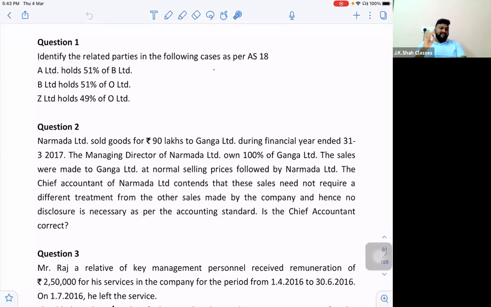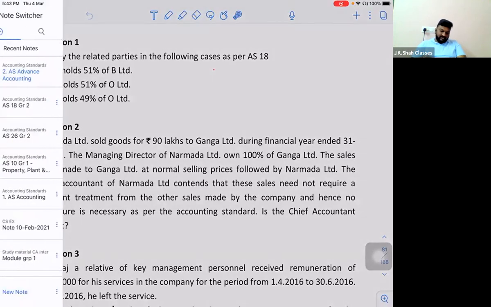As per AS18, related parties, comma, enterprises over which the key managerial person or the shareholder has a significant influence, those parties will be related. That first paragraph will come, and then we will explain the given situation, and finally say that hence the contention of the chief accountant is not correct and it has to be reported.